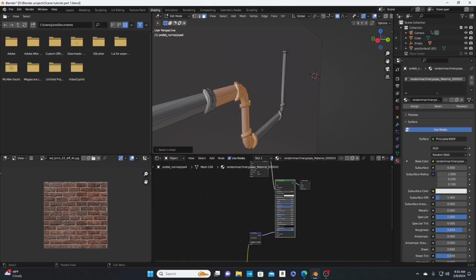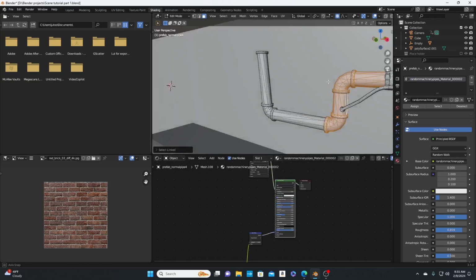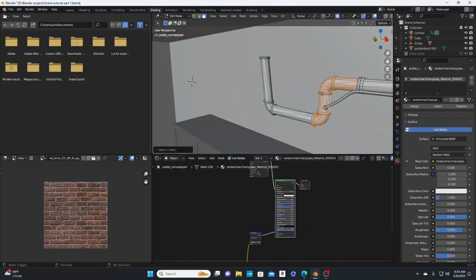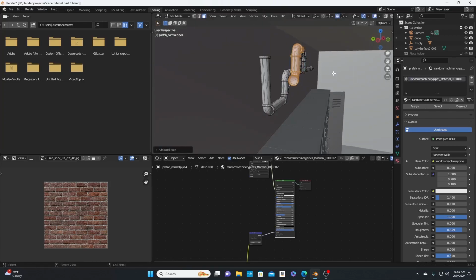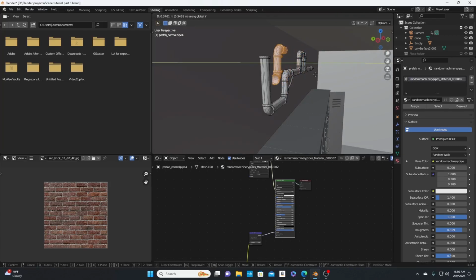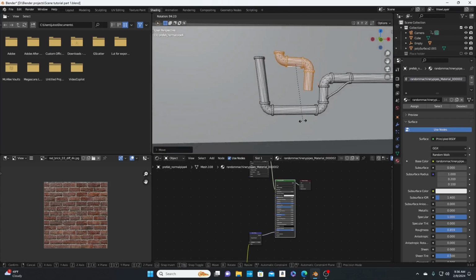I'm just clicking L. I'm clicking L as in line. That way it selects the whole piece. And now I'm gonna hit Shift D. Confirm. We'll move it back. Oh, turn off proportional editing. Move it back. We can rotate this. Slide them up. And that kind of like that.